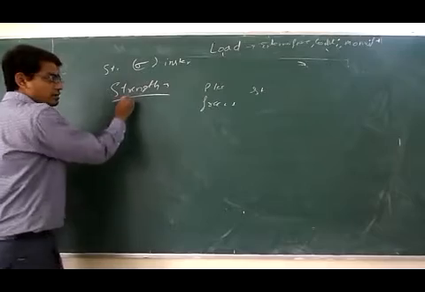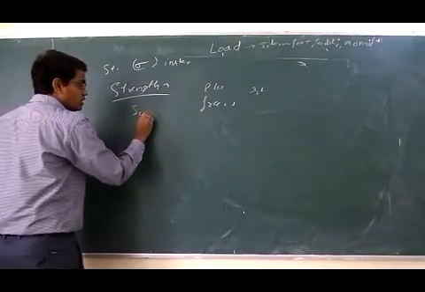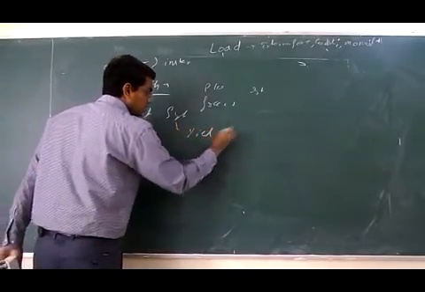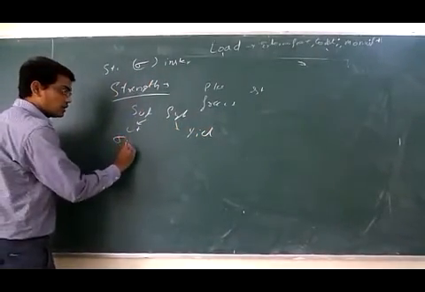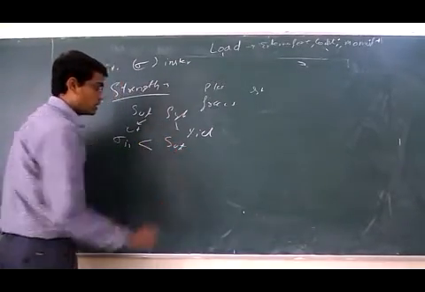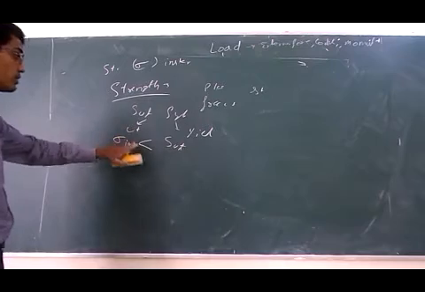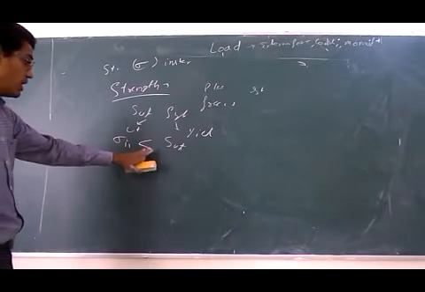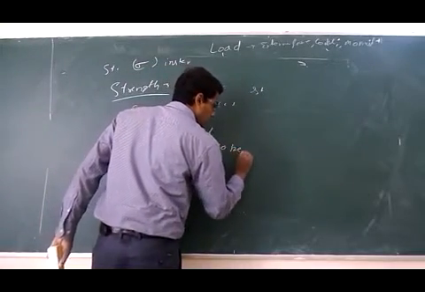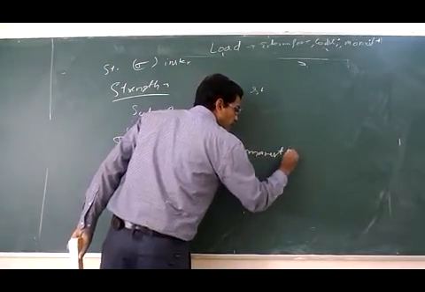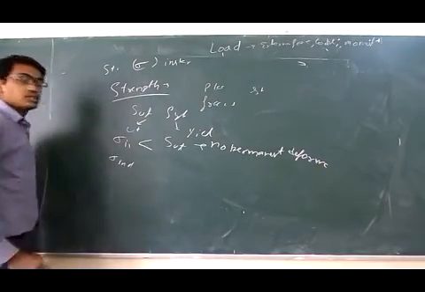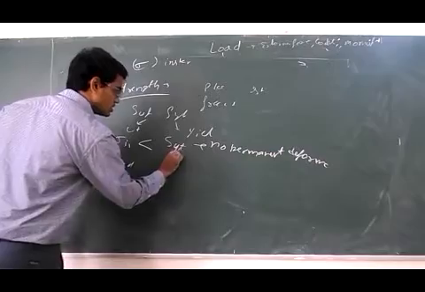If I represent strength by SUT, ultimate tensile strength, or S_yt, yield tensile strength: if our induced stress is lesser than the yield strength, then the material remains elastic, and there is no permanent deformation.